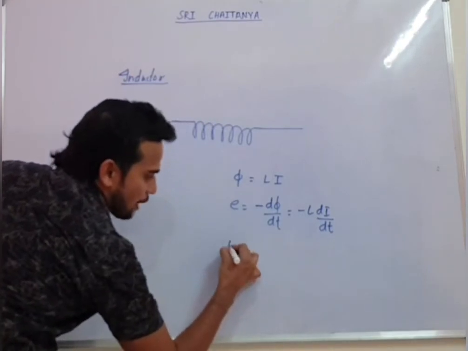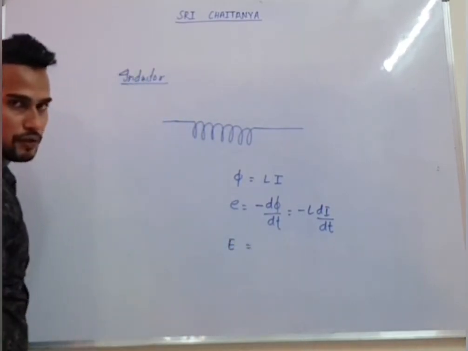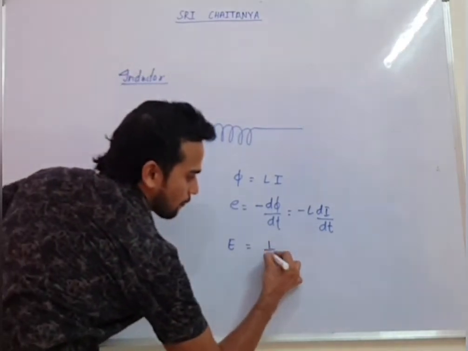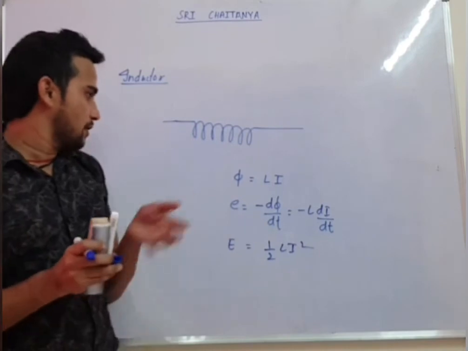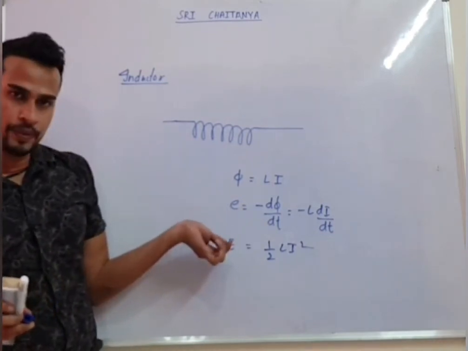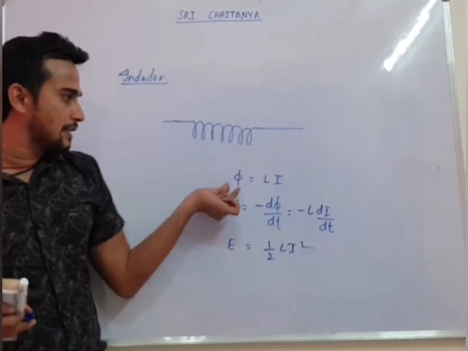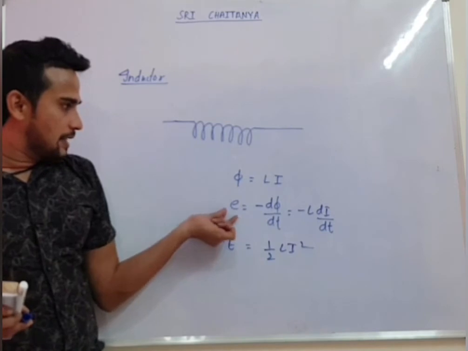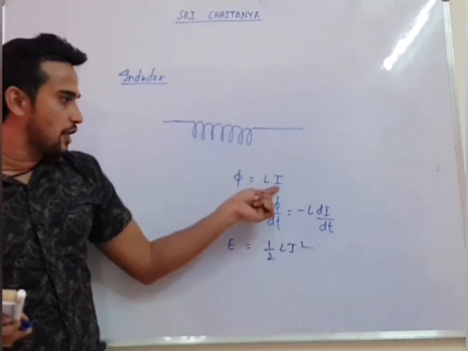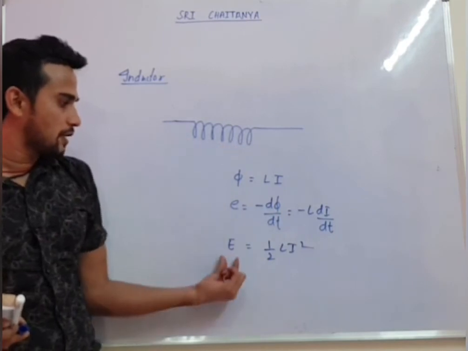You can write the energy stored in the inductor. Can you tell me what will be the energy of the inductor? Half L into I square. So these are the three important results that we have for an inductor. Questions are asked directly from here. If current is given and L is given, you can write flux. If current changes, flux will change and EMF will come. So this is the value of induced EMF across the inductor, and this is the energy of the inductor.